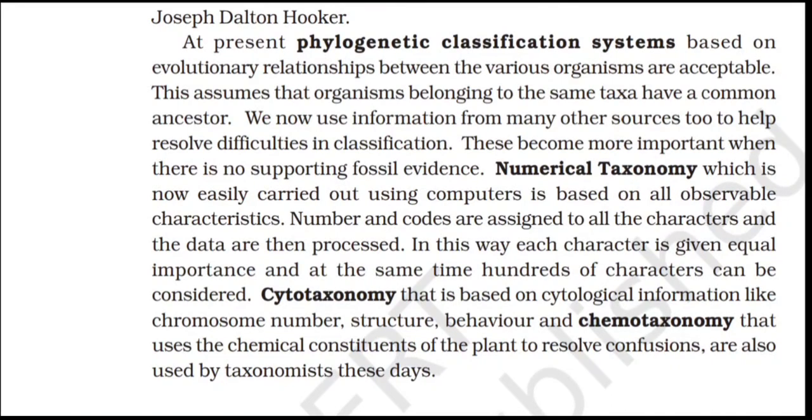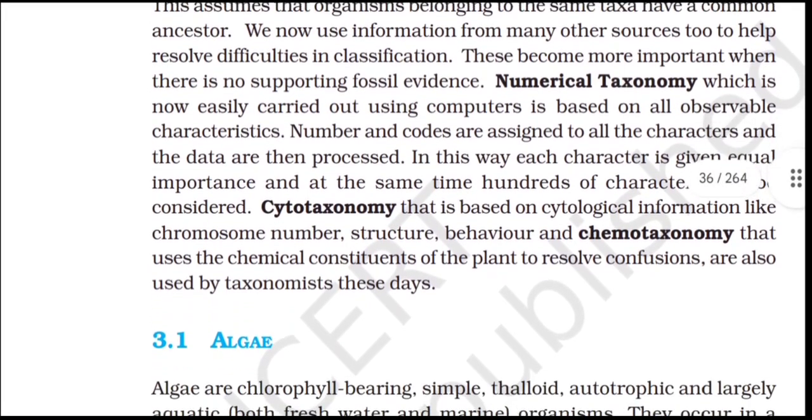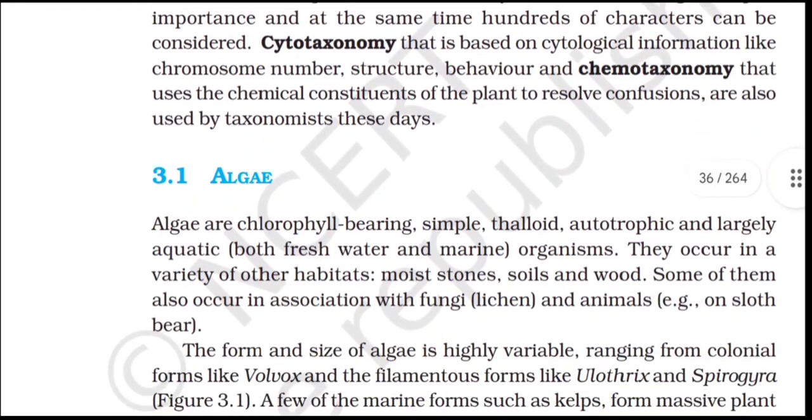Cytotaxonomy, that is based on cytological information like chromosome number, structure, behavior, and chemotaxonomy that uses the chemical constituents of the plants to resolve confusions are also used by taxonomists these days.